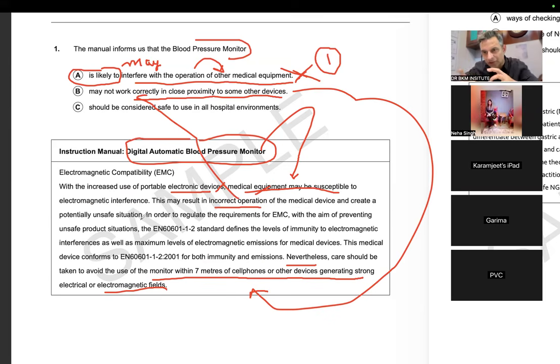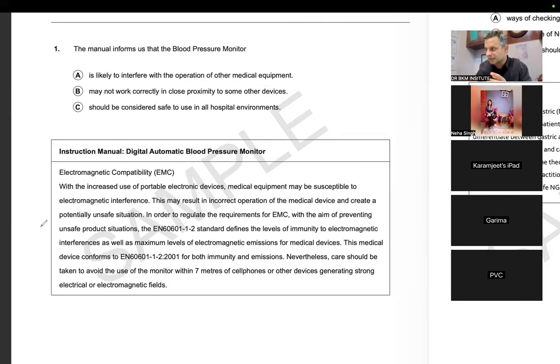Proximity is another word that you want to know in the vocabulary. Proximity is, say, this particular diary is in my proximity, it is close to me. So when it may not work correctly, yes, it may result in incorrect operation if it is with other portable electronic devices. So that is what this option is saying.